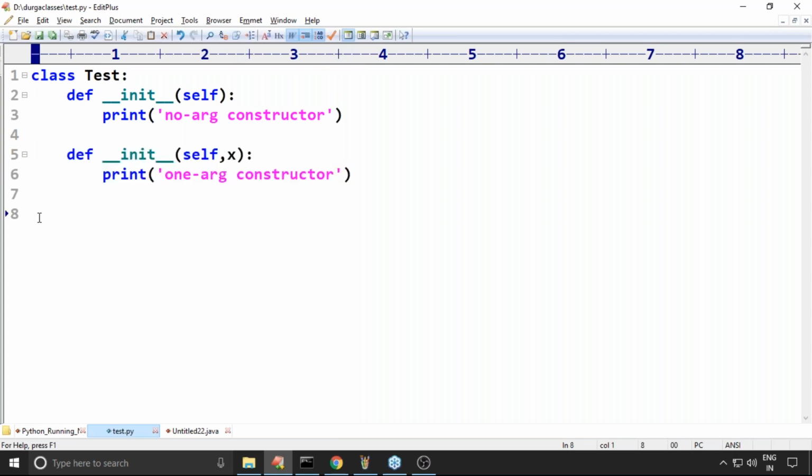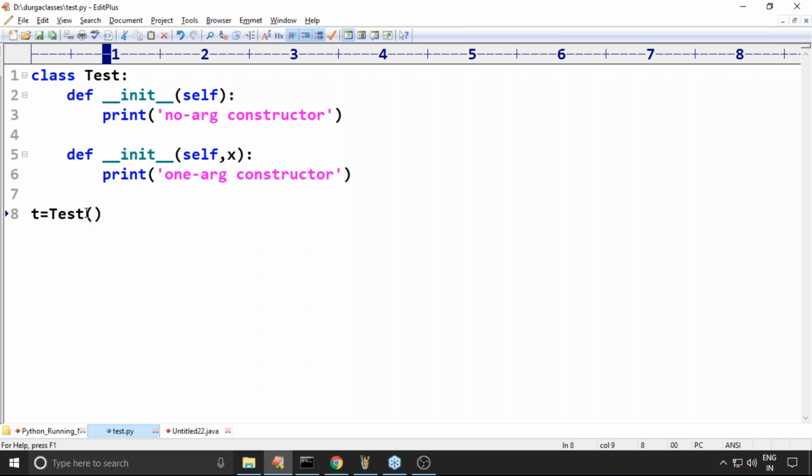Sir, now if I take it like this, can you please confirm, is this line valid or not? Yes or no? Sorry, it is invalid. What is the reason? Am I passing any argument to the constructor?